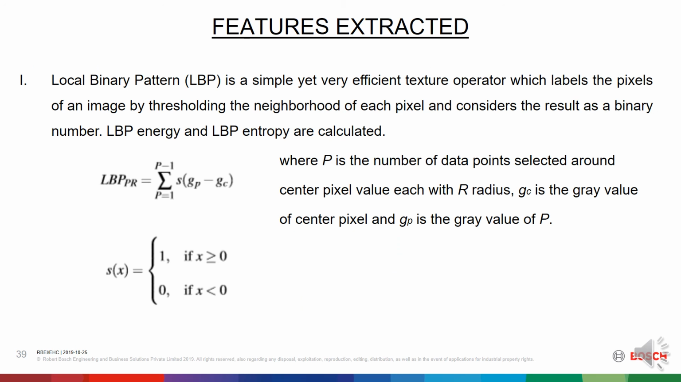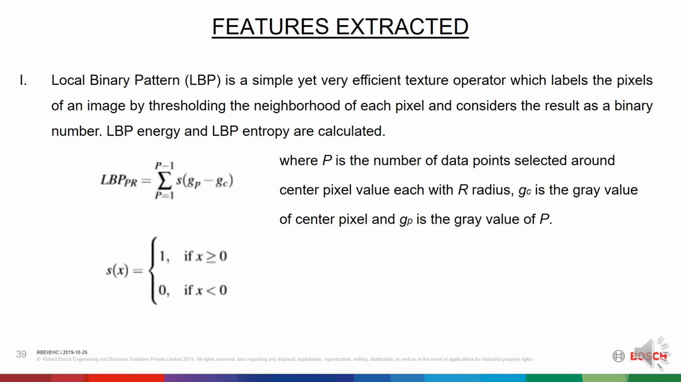Then comes the feature extraction part, as all those results did not give the proper output which was required. First one is the local binary pattern. It is a simple yet very efficient texture operator which labels the pixels of an image by thresholding the neighborhood of each pixel and considers the result as a binary number. LBP energy and LBP entropy are calculated.